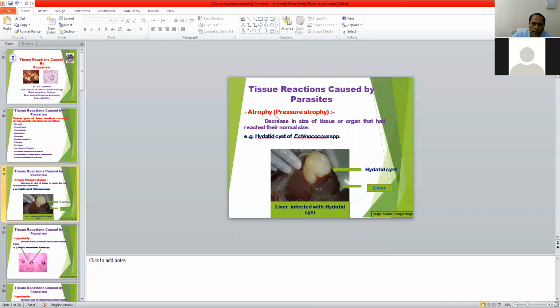So atrophy occurs due to parasitic infection like hydatid cyst of Echinococcus granulosus, or other Echinococcus species also cause pressure atrophy in the infected organs.